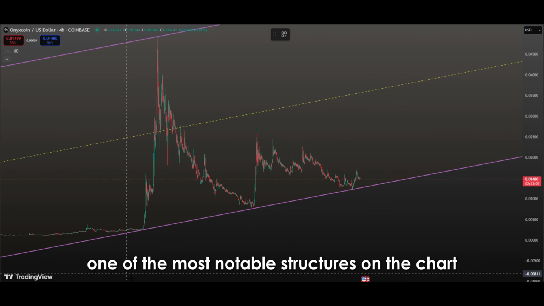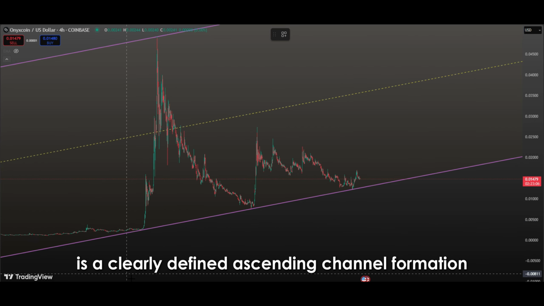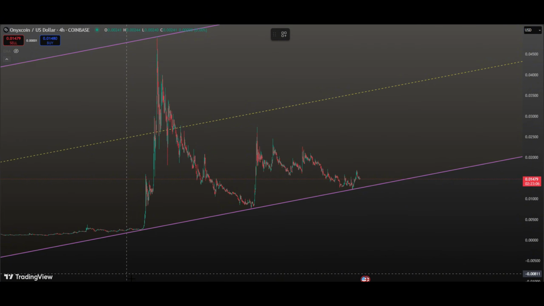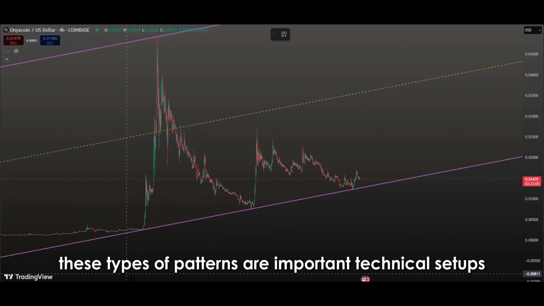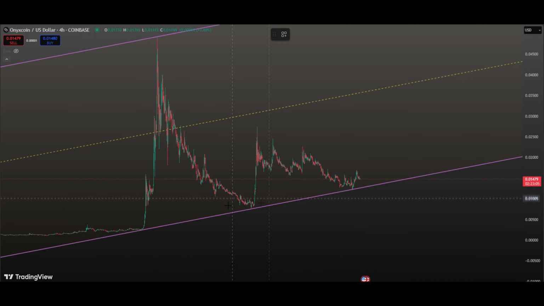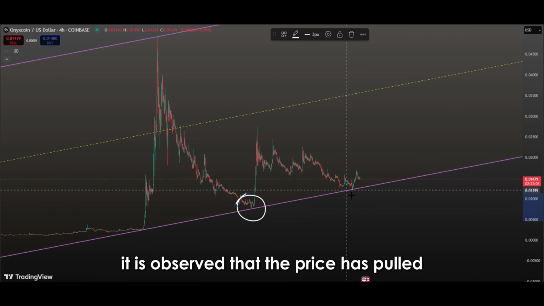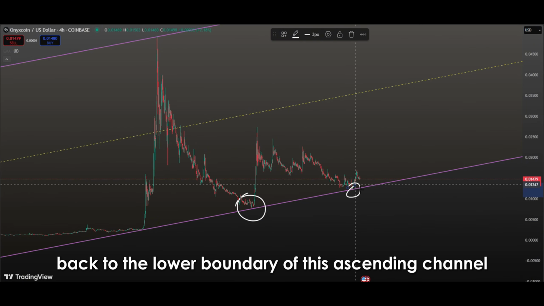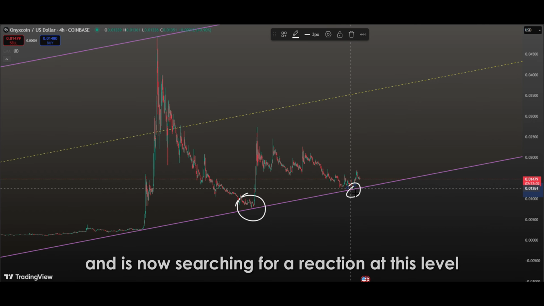One of the most notable structures on the chart is a clearly defined ascending channel formation. These types of patterns are important technical setups that indicate price movements are continuing in a stable direction and that a strong trend is in place. In the current chart being analyzed, it is observed that the price has pulled back to the lower boundary of this ascending channel and is now searching for a reaction at this level.